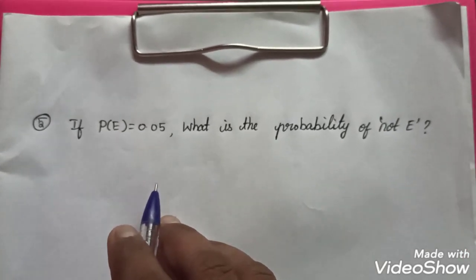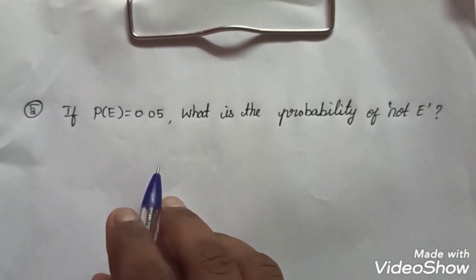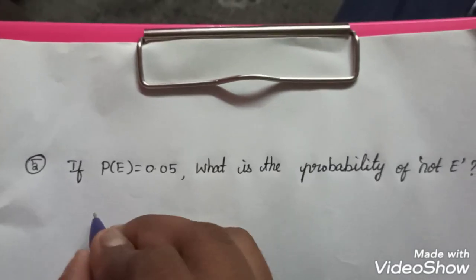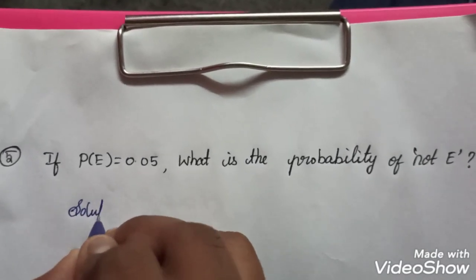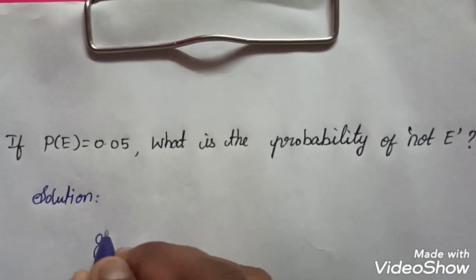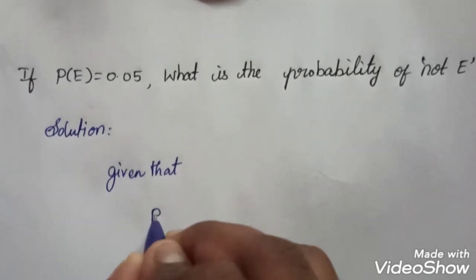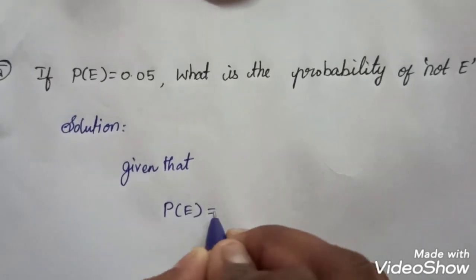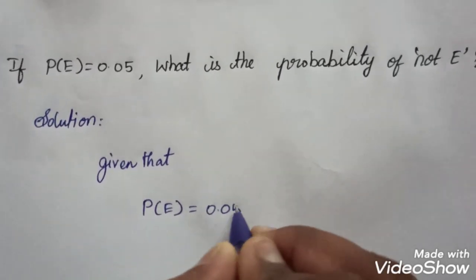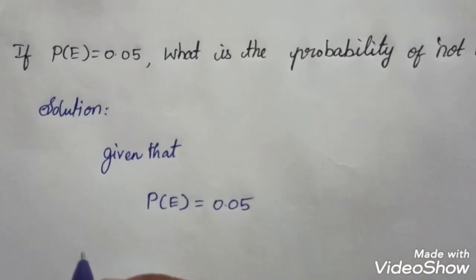If P of E is equal to 0.05, what is the probability of not E? So solution, they have already given the probability of event E. Given that P of E is equal to 0.05. So we have to find out the probability of not E.